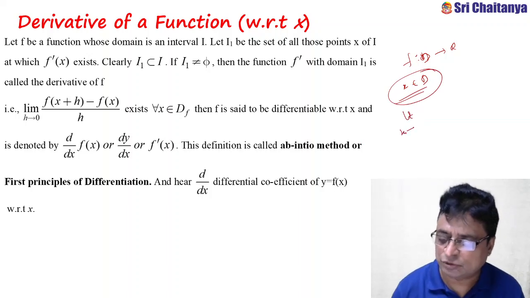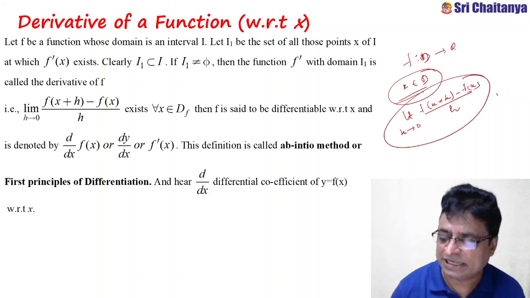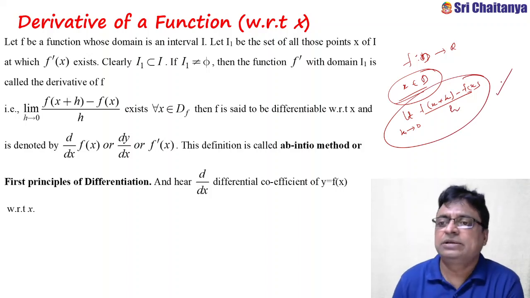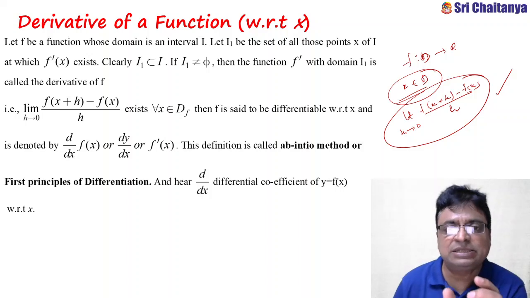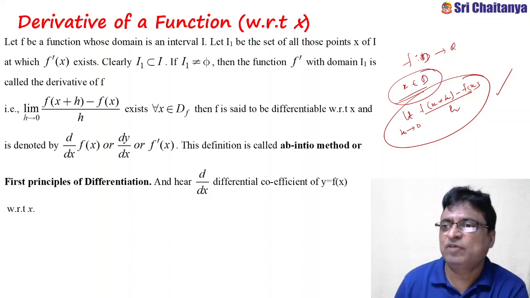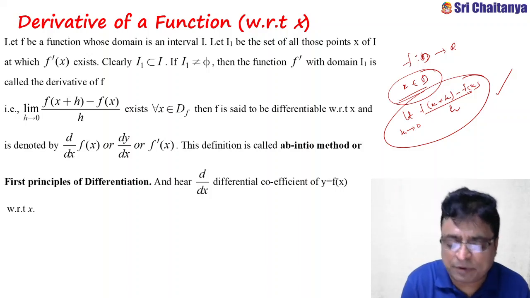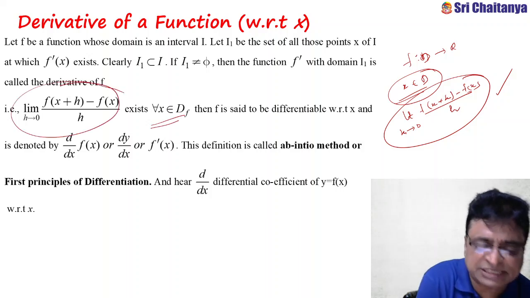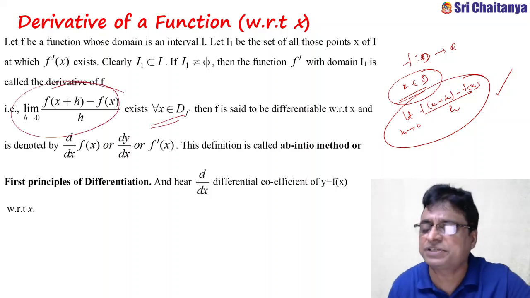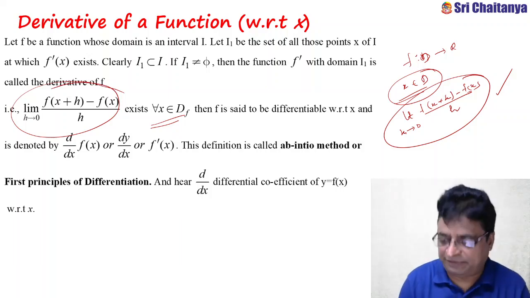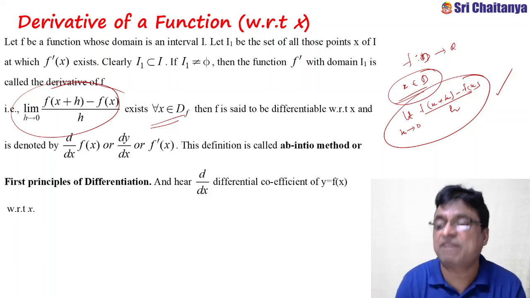At x, if the limit as h tends to 0 of f of x plus h minus f of x by h exists, where do we get it? Just imagine you replace x with c, what will happen? That is nothing but the derivative at a point c. Here I am talking about the generalized version. So if this limit exists at each and every point in the domain of the function, where the function is in the variable x, meaning f of x is a function.